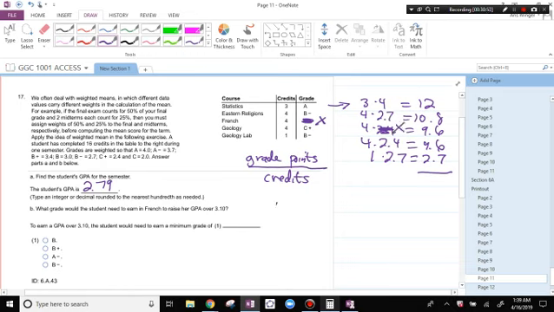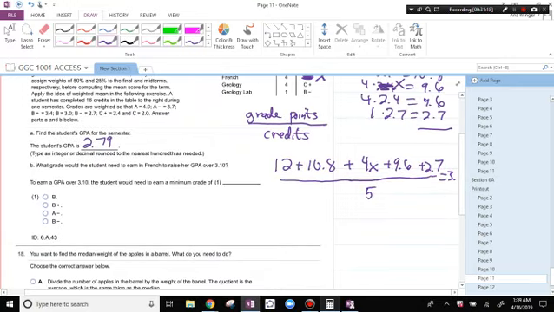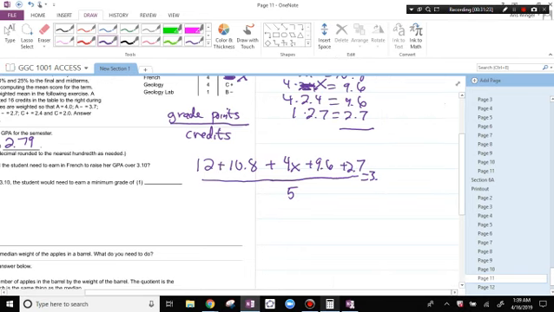Then it becomes, we're still going to add them, 12 plus 10.8 plus, now instead of 9.6, we're going to write 4 times X, plus 9.6 plus 2.7, all over, how many grades do we have here? We still have 5, 1, 2, 3, 4, 5, over 5. And we want this to be 3.1. Okay, so now we're solving for X.